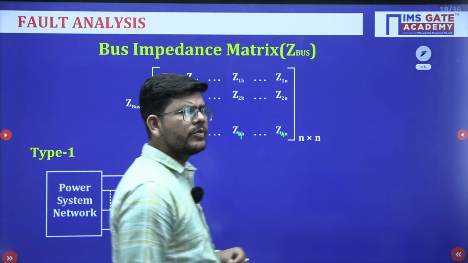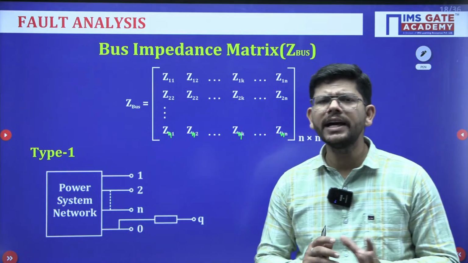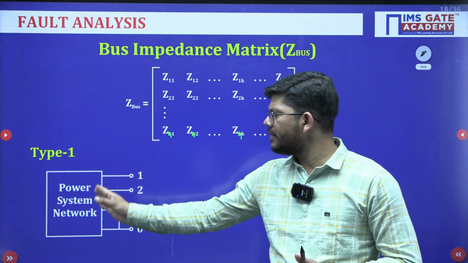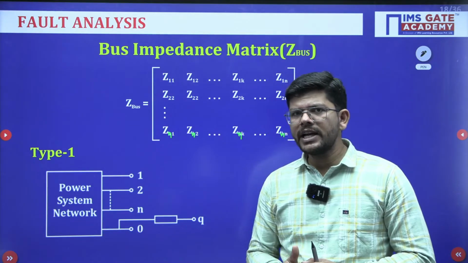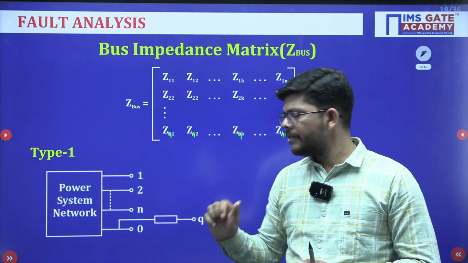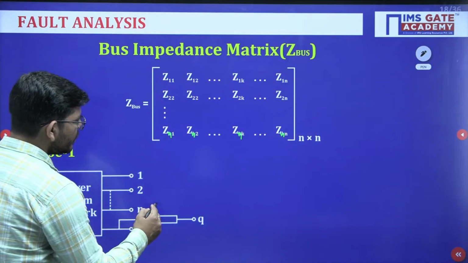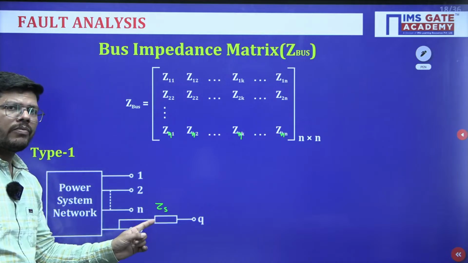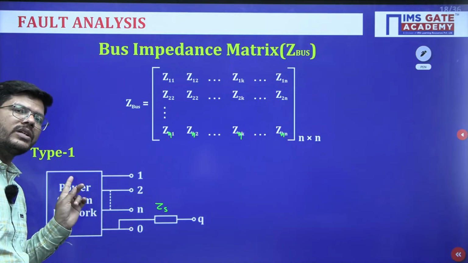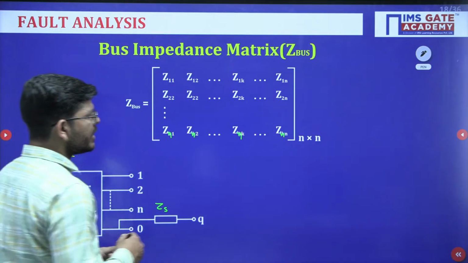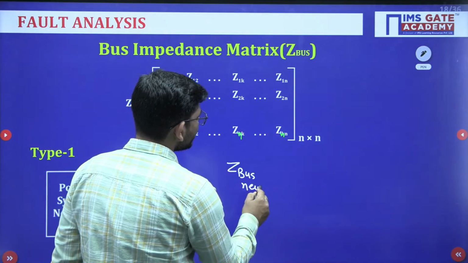Okay. Now suppose we have to do certain modifications in this matrix, how can they be done? So type 1 modification. In type 1 modification, what are we doing? We have a power system network having n buses and one reference bus, and a new bus is added to the reference bus. So just see, an element of value, let us suppose Zs, is added between a new bus and the existing reference bus of the system. So what will be the new bus matrix? In that case, the Z bus new will be equal to